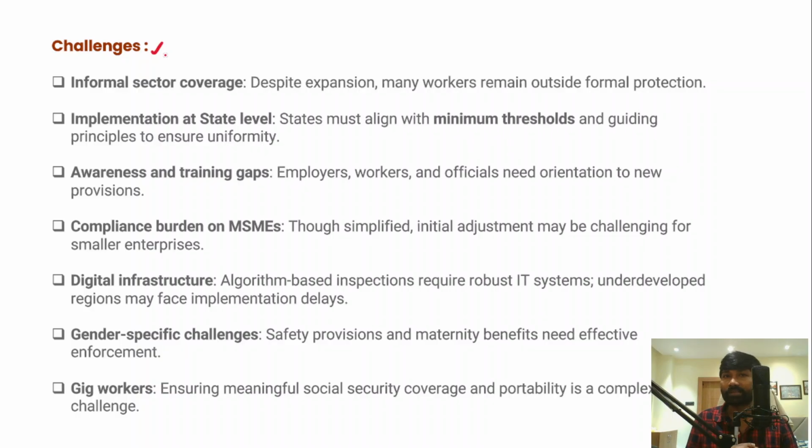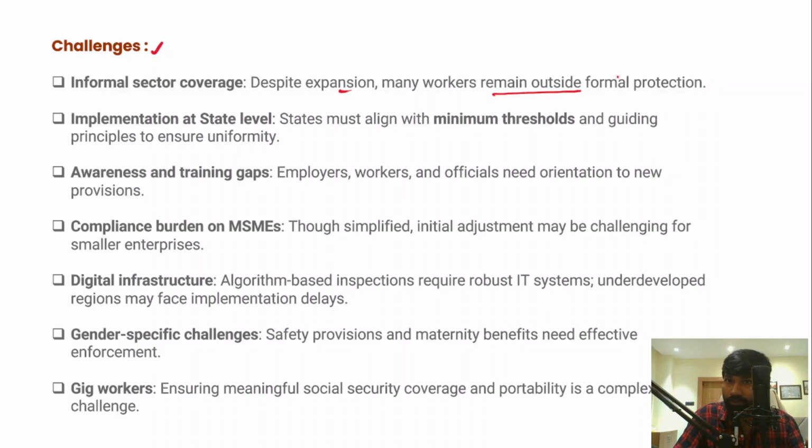Now, the first thing is that in India, around 85 to 90% of the economy is under the informal sector, right? However, these 4 labor codes are expanded to the informal sector. But despite such an expansion, a lot of workers remain outside the formal protection under the 4 labor codes.